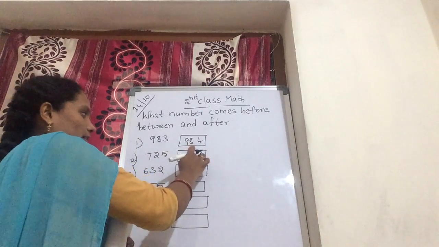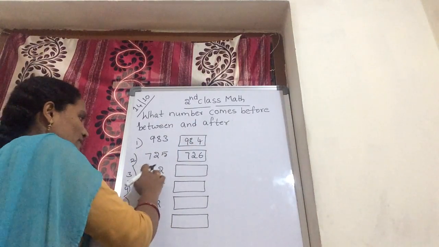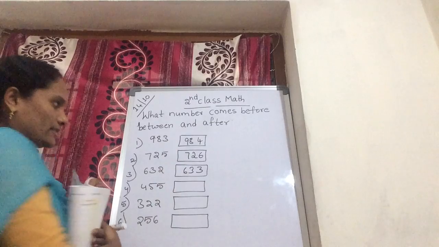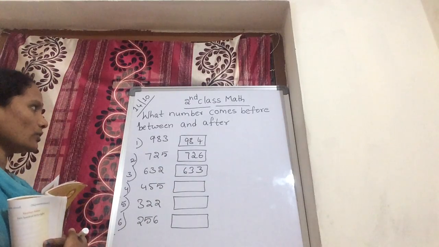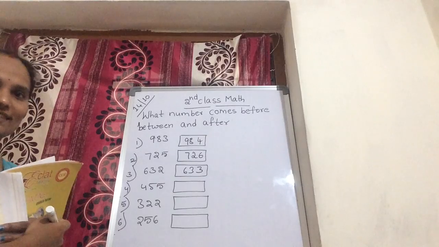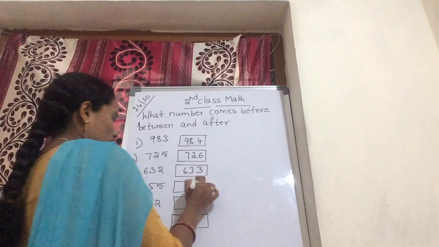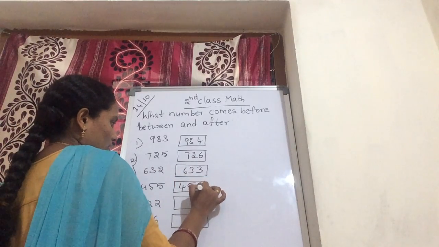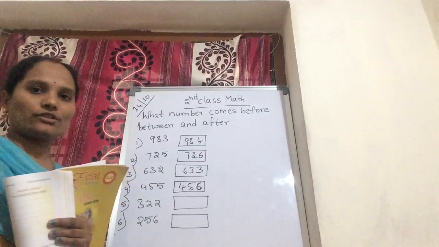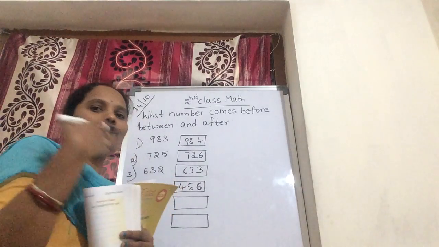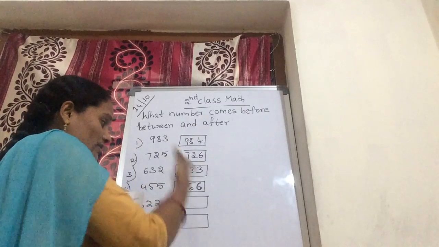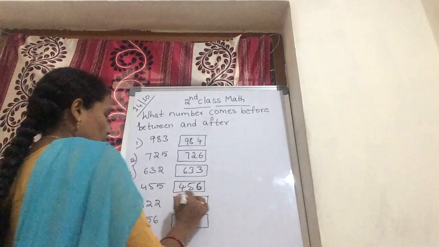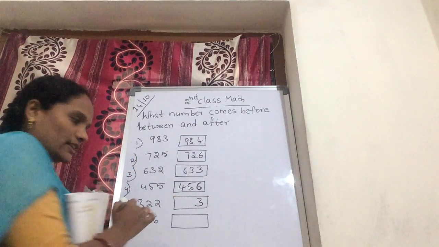725 after, 726. Next one. 632: 2 after 3. 63 is the common. You should write 63. 632 after what comes? 633. Next one. Here 5 after 6 comes. Now 45 is the common. We are reading like that: 1, 2, 3, 4, 5, 6, 7, 8, 9, 10. You check it as 5 after what comes. Okay, next 322. 2 after what comes? 3.